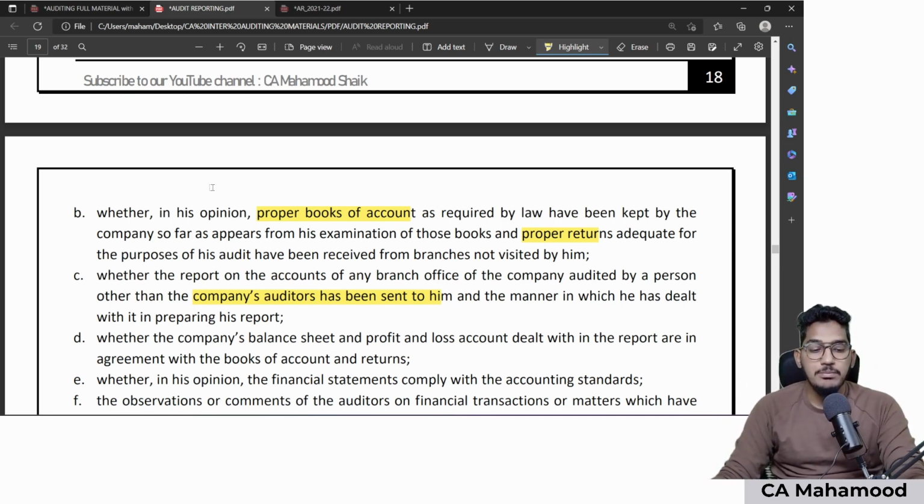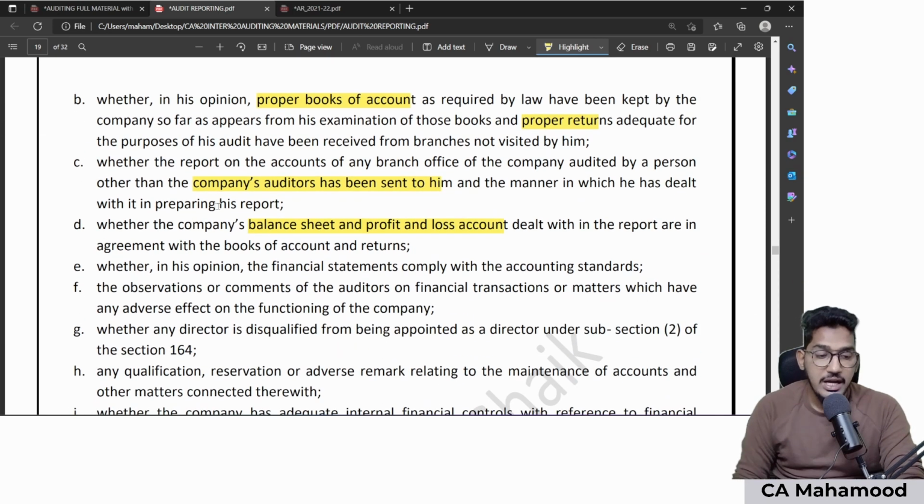Number 4, whether the company's balance sheet and P&L are in agreement with the books of accounts. Nothing but financial statements are matching with the books of accounts or not. Number 5, whether in the opinion the financial statements comply with accounting standards, whether financial statements are prepared after complying with the accounting standards or not.